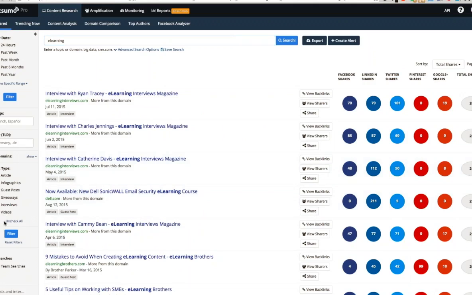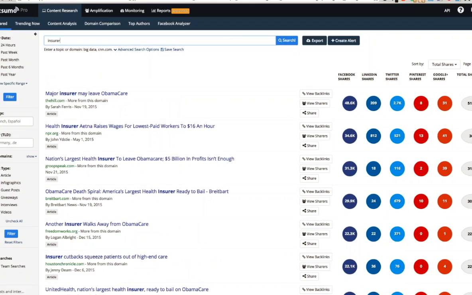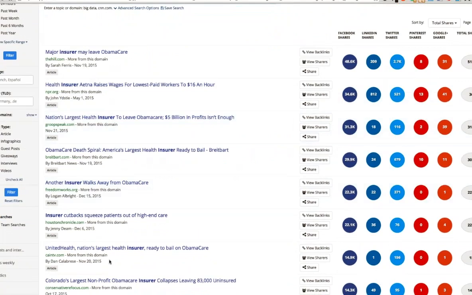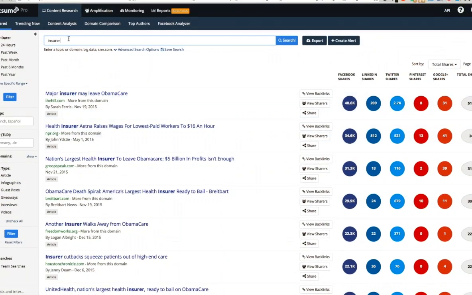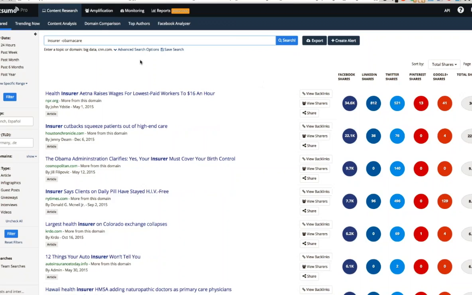Now, I'm going to recheck all of these. I just wanted to show you a couple of things that you can do here in the most shared section of the site when you're searching for a specific topic. I've entered the term insurer here, and I did that because I was having a conversation with someone the other day who was looking for content about insurance, but he specifically was looking for content that would appeal to an audience in the UK. And so I showed him how you can use our advanced search options to filter and narrow the search results in most shared.